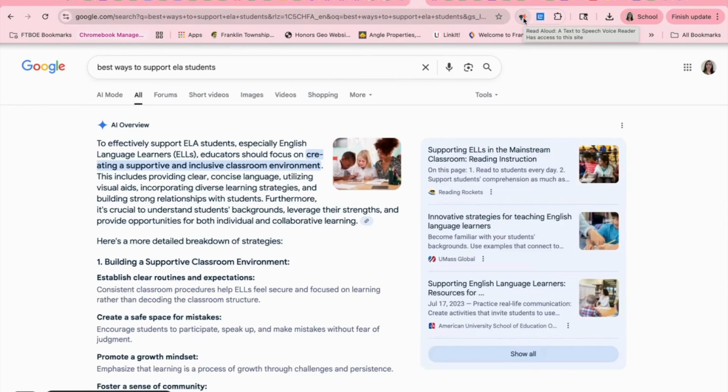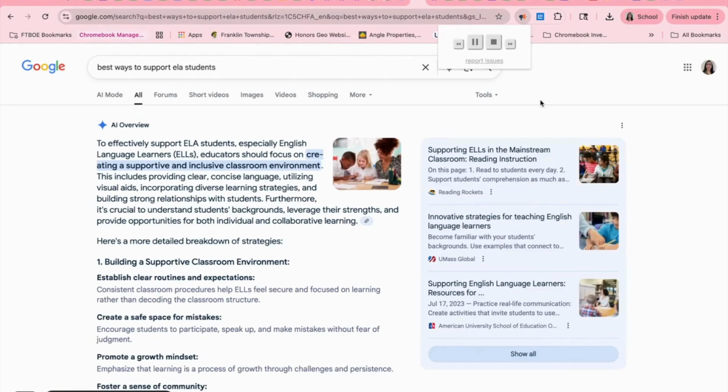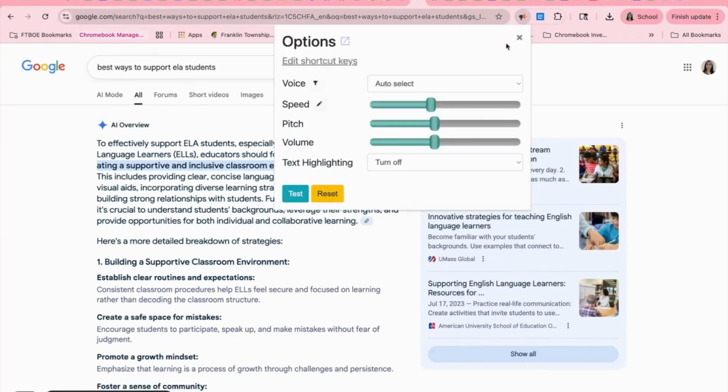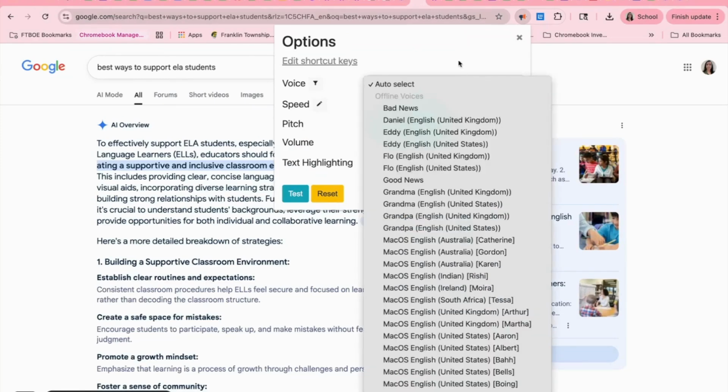When you click on the extension, you will see AI Overview to effectively support ELA students, especially English language. So you can pause the text-to-speech as needed. You can stop it, you can move it. There's other options as well. So even though it will just read it out loud, you can go into the settings icon here, and you can choose to select a voice. Although, as mentioned previously, it is limited.